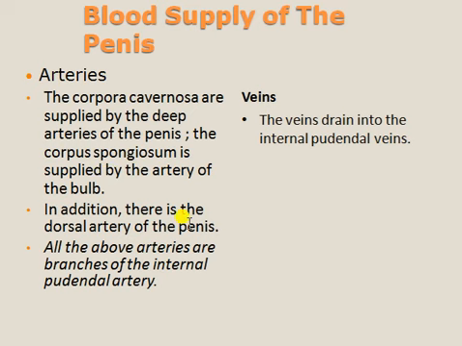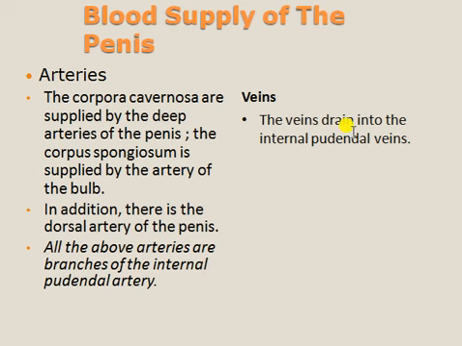There is also the dorsal artery of the penis. All the above arteries are branches of the internal pudendal artery. So the arteries supplying the corpus cavernosum and corpus spongiosum all come from the internal pudendal artery.